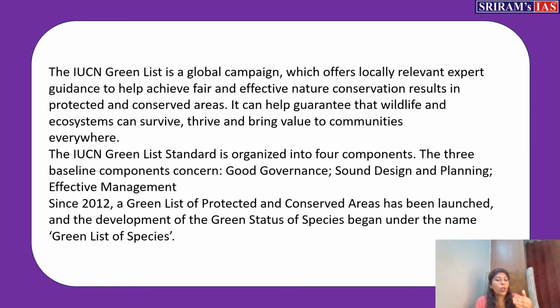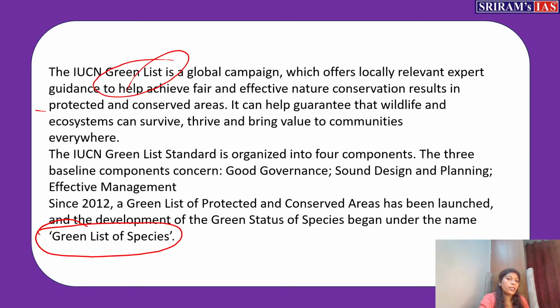So now when we are talking, that means what? Green status of the species will begin, green list also of the species. So generally green list is talking about the green list of protected and the conserved areas where the area is completely under protection. Okay, whether we are properly managing that area, whether proper planning has been done, whether proper design has been done and that area has been under protection. That way we are analyzing, we are then putting that under a list.